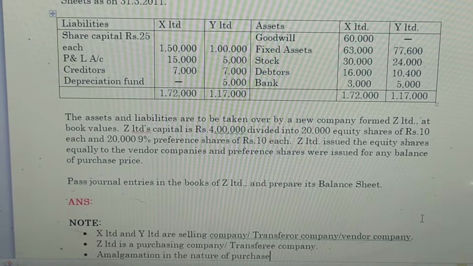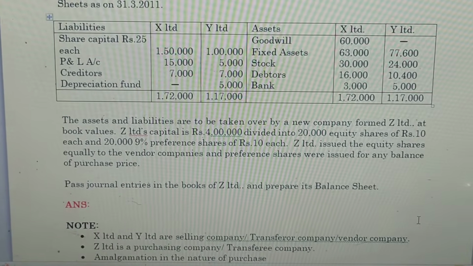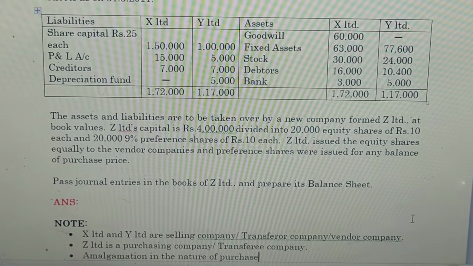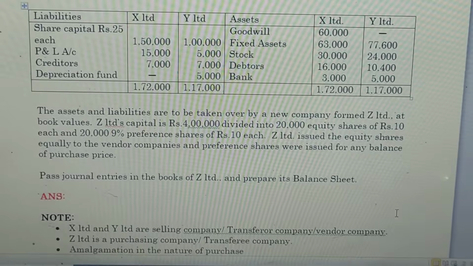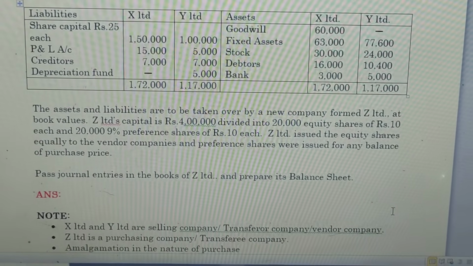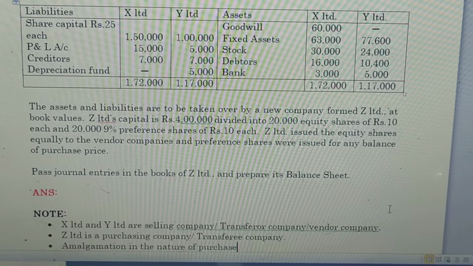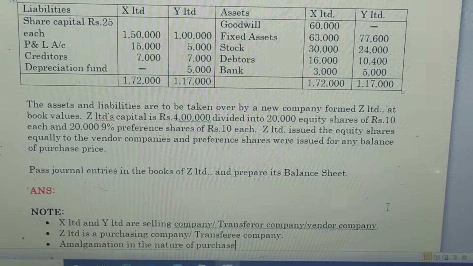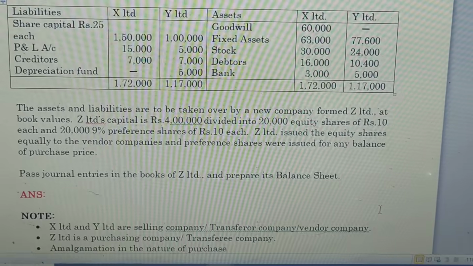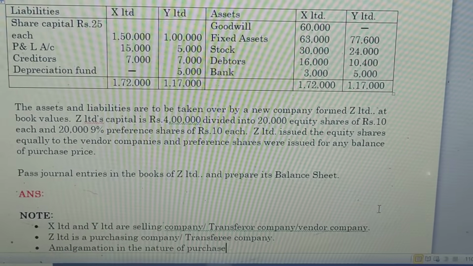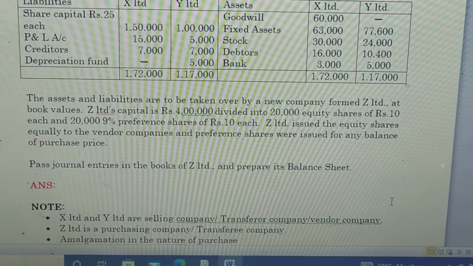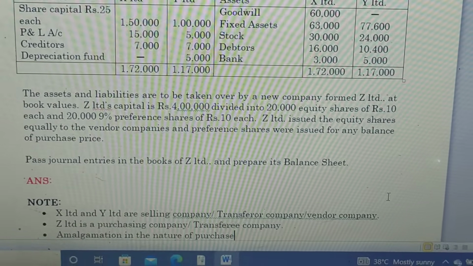The assets and liabilities are to be taken over by a new company formed, Z Limited. At book values, Z Limited's capital is rupees 4 lakh, divided into 20,000 equity shares of rupees 10 each and 20,000 9% preference shares of rupees 10 each. Z Limited issued the equity shares equally to the vendor companies, and preference shares were issued for any balance of purchase price. Pass journal entries in the books of Z Limited and prepare its balance sheet.